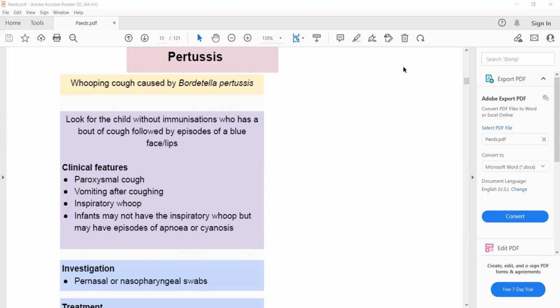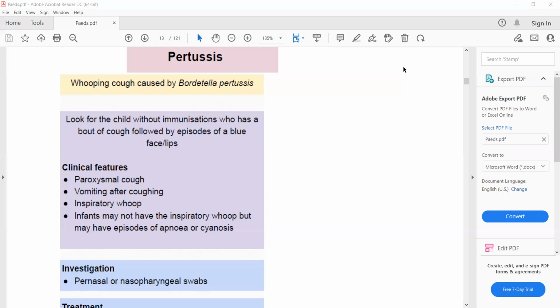So what are the features of pertussis? Paroxysmal cough, vomiting after coughing, inspiratory whoop. Infants may not have the inspiratory whoop but may have episodes of apnea or cyanosis. So for PLAB 1, you need to remember that if in the question stem they mention that a child gets bouts of cough or paroxysmal cough, bouts of cough that is followed by vomiting or cyanosis. Remember that whooping cough is also worse at night.